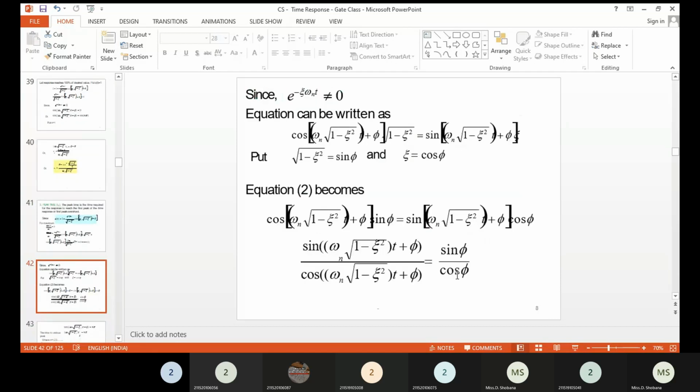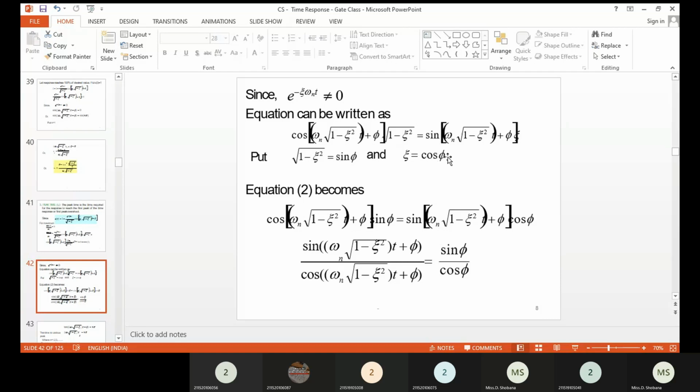Now the exponential term will not be equal to 0. So if you do the calculations, you will get cos of omega d t plus theta, root of 1 minus del square, sin of omega d t plus theta. Okay, so instead of root of 1 minus del square, we are going to substitute sin phi.